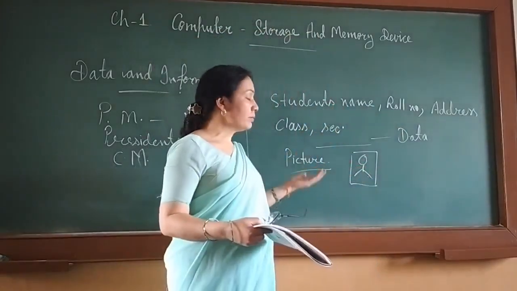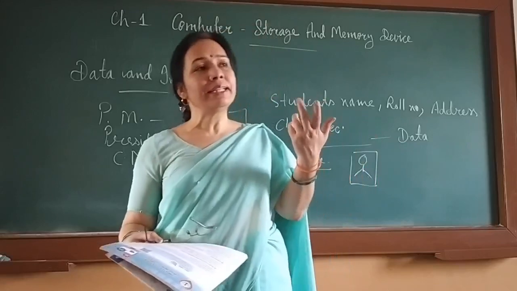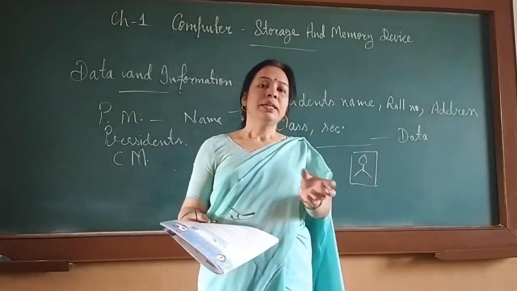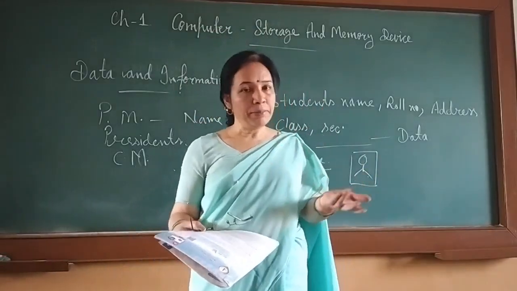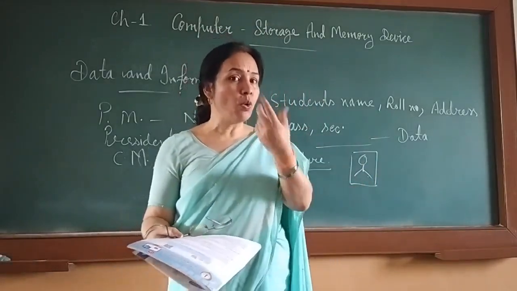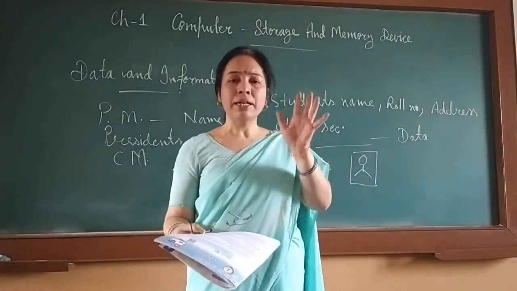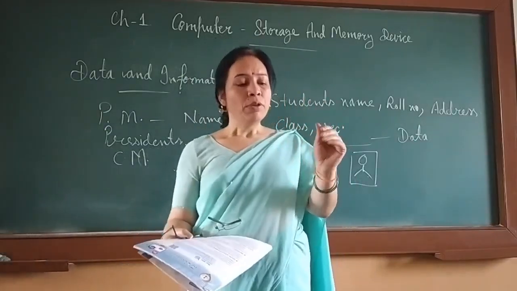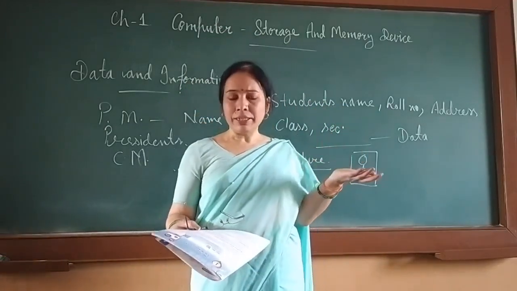These are called numerical data. Data can be an image, text, a picture, or sound. Voice is also data. Nowadays in the Aadhaar card we give data of our fingerprints, so a fingerprint is also data.